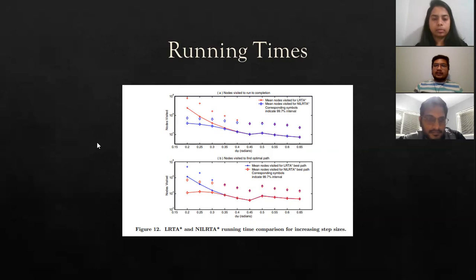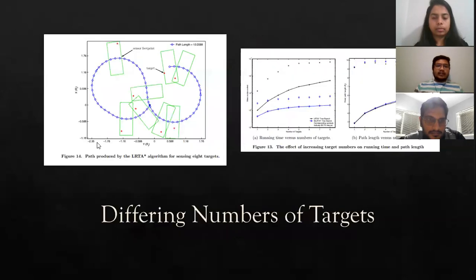The result shows that increasing the step size improves the running time without significantly decreasing the path length performance. Next is differing number of targets. 2000 random target scenarios are used for each number of targets between 1 and 8.